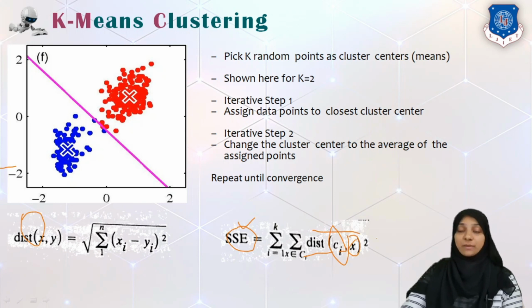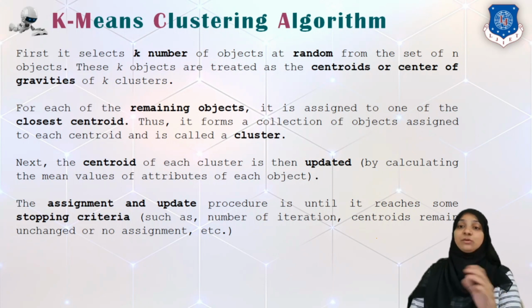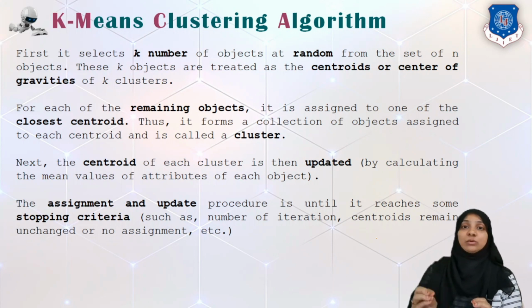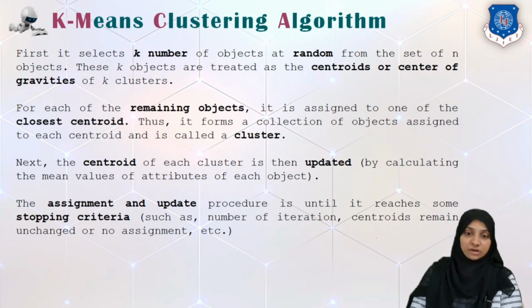The distance squared and summation for all the clusters is given by the sum of squared error term. So basically, the k-means clustering algorithm selects k number of objects at random and sets those k objects as a centroid, or a center of gravity, of a cluster. Then each remaining object in the data set is assigned to its closest centroid, and we form those closest objects as a cluster.